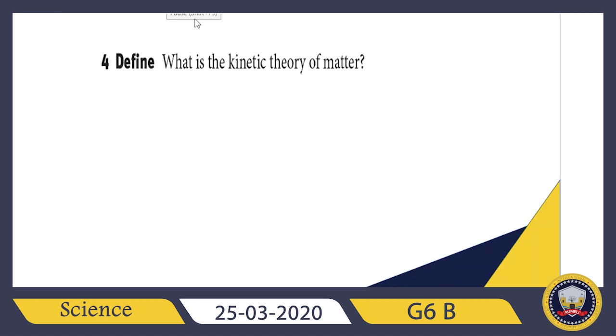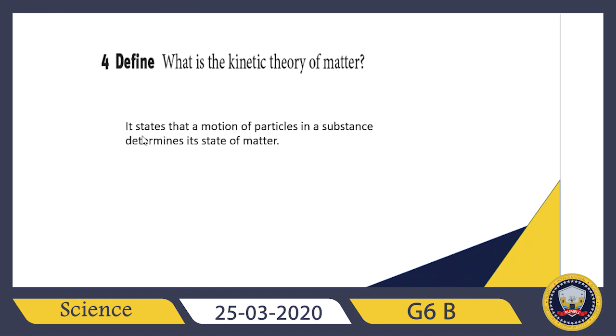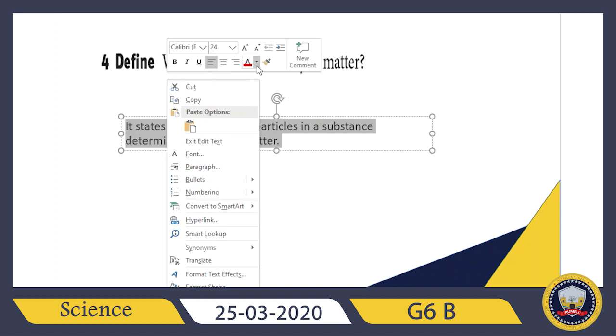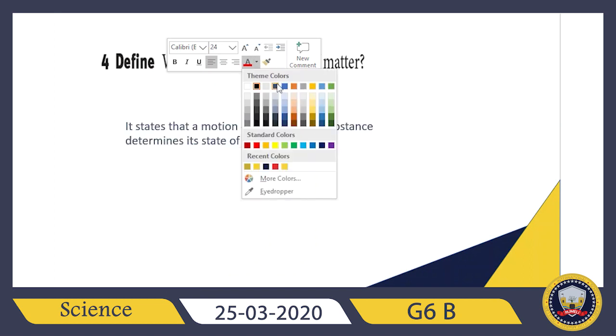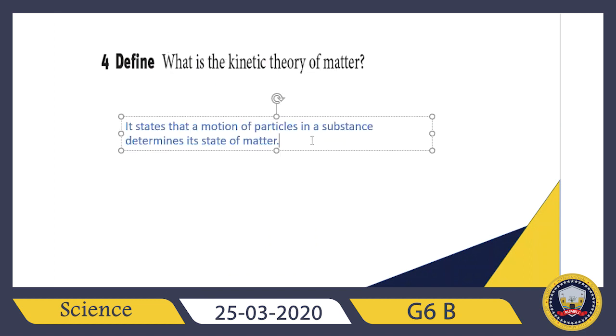So maybe I will write the answer for you here. So guys, here is the answer. It states that the motion of particles in a substance determines its state of matter. Okay, let's change the color. Answer. Alright.